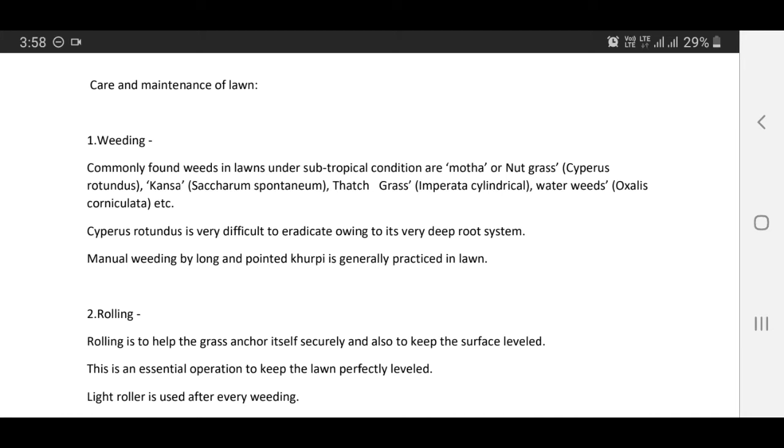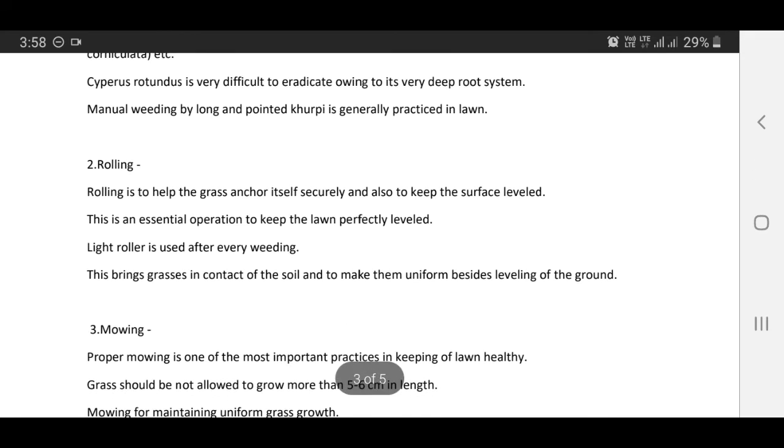Kans, Saccharum spontaneum, thatch grass, Imperata cylindrica, water beet, Oxalis corniculata, etc. Cyperus rotundus is very difficult to eradicate owing to its very deep root system. Manual weeding by long and pointed khurpi is generally practiced in the lawn.